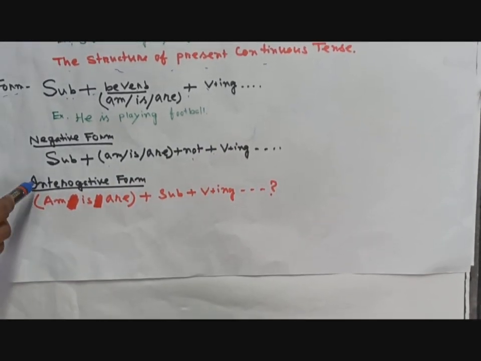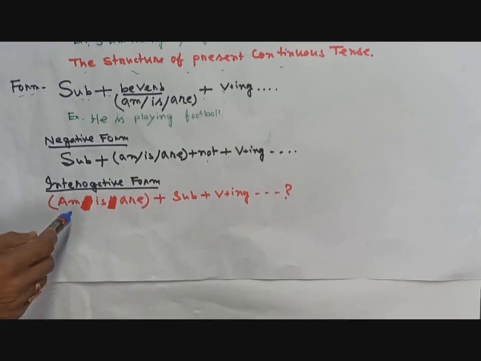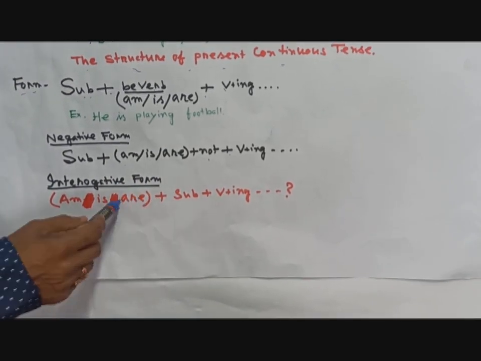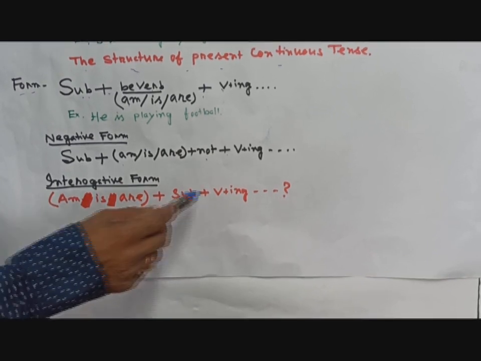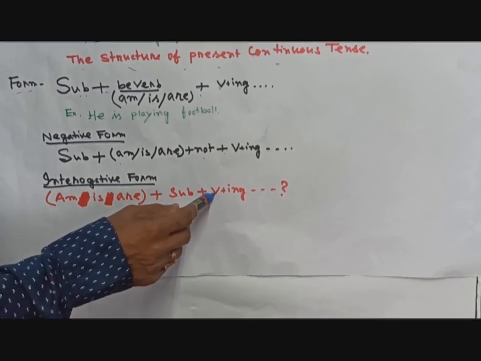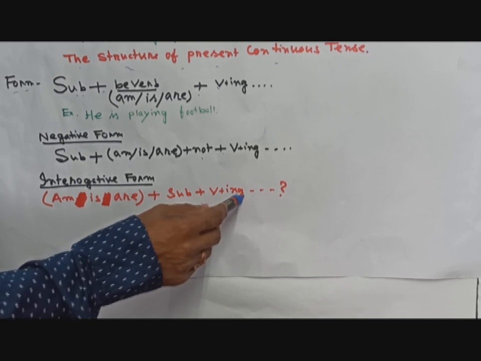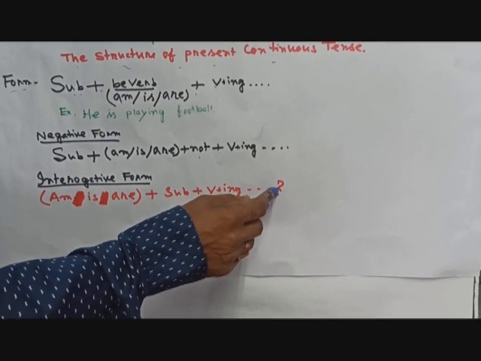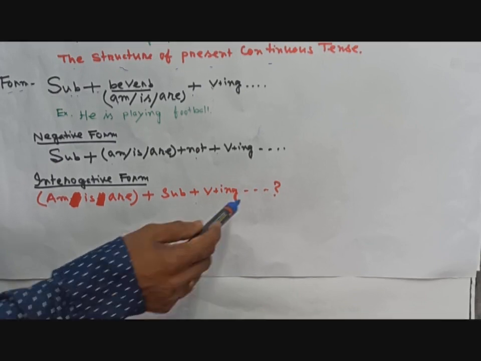And if you have to write a sentence in interrogative form, then you have to write the be verb before the subject, any one of them, and then after that put the first form of the verb plus ing, and after completing the sentence, you have to write a question mark.